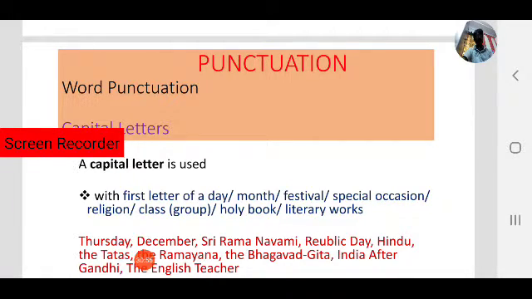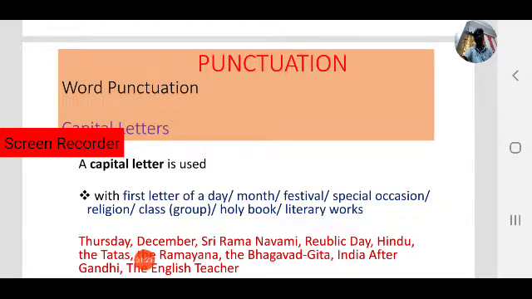Next one, months. The first letter of the month must be a capital letter: January, February, March, April. J in January, F in February must be capital letters. Next, festivals. Sri Ramanavami is a famous festival in India, and the first letter must be a capital letter.